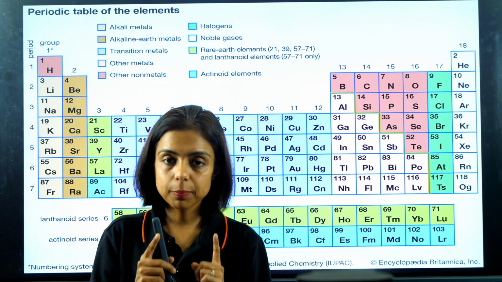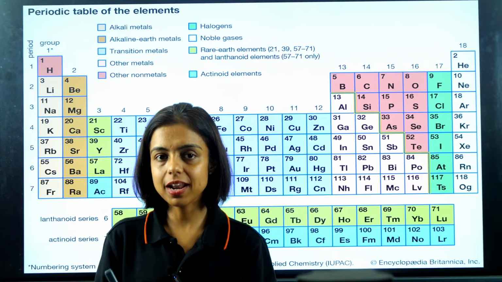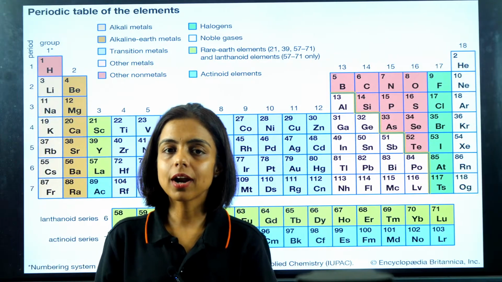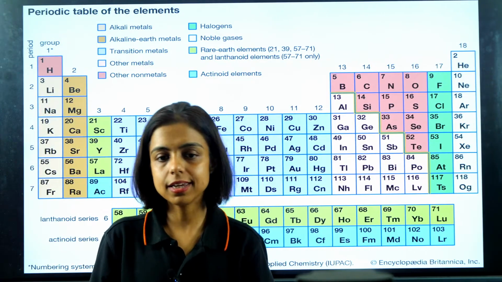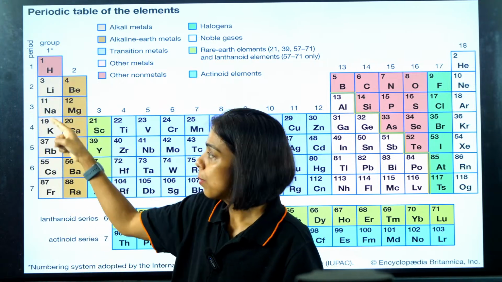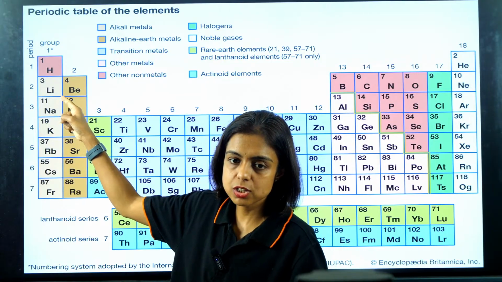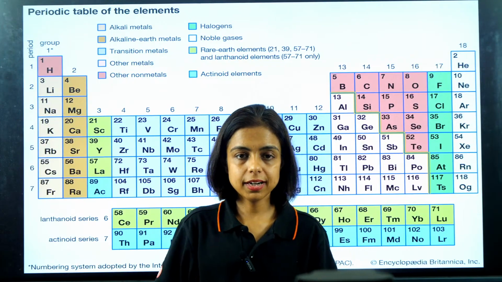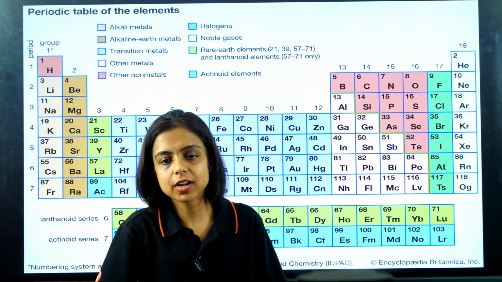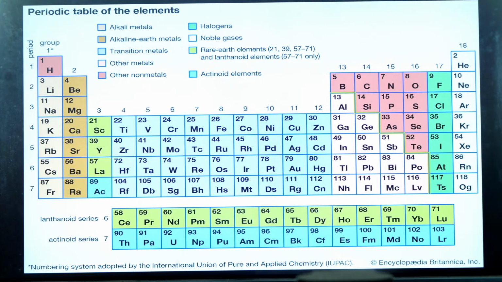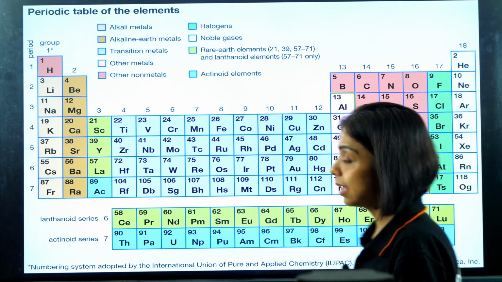Right? So keep in mind, the general trend says, as we move down the group, ideally your ionization energies should decrease. That means sodium should have lesser ionization energy than lithium. Potassium should have lower ionization energy than sodium. Rubidium should have lower ionization energy than potassium. Right? So it should be easier to remove the electron as we move down the group. With less energy, you can take out the electron. So ionization energy decreases down the group because of increase in atomic size.